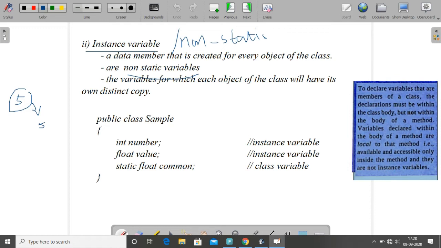So the class variable, what we have discussed, is common to all the objects of the class, but the instance variable is created for every object of the class, that is, each object has its own distinct copy. Example here: public class sample is the class name. Inside that we have declared 3 variables. 2 are instance variables. How will you identify an instance variable? There is no static keyword, that's why they are instance variables. If the static keyword is there, that is known as a class variable.